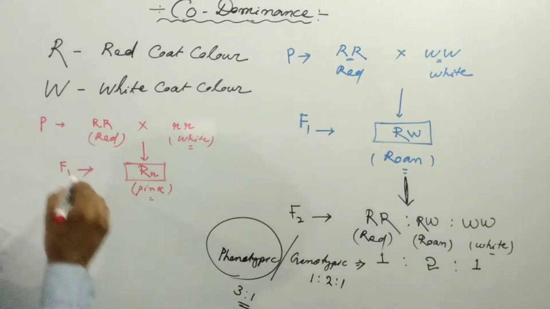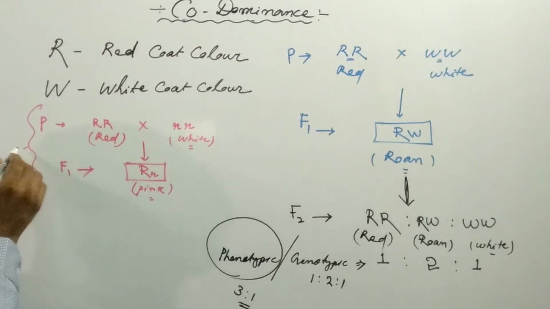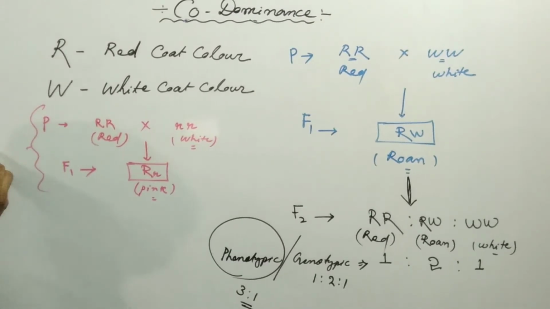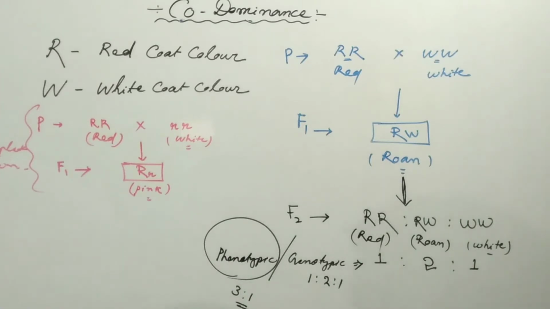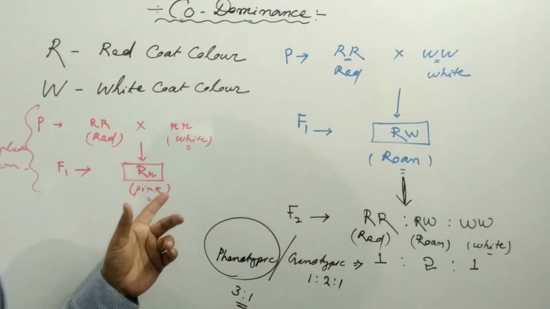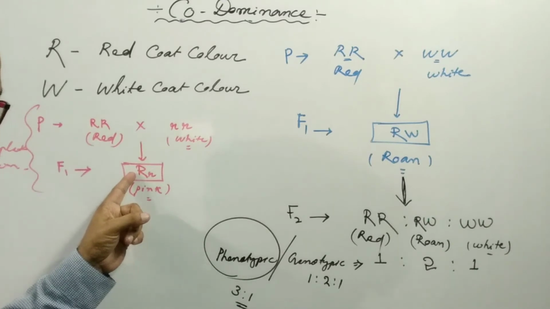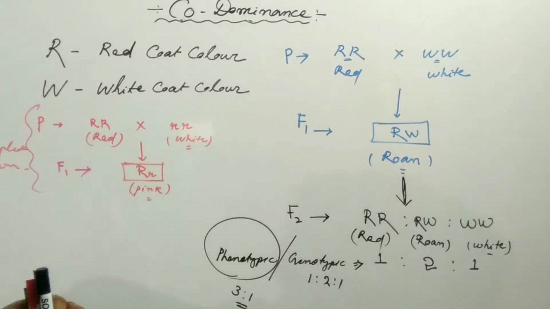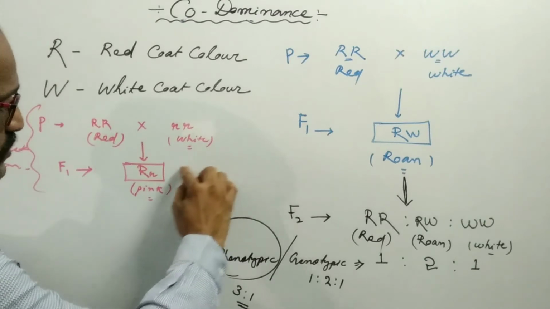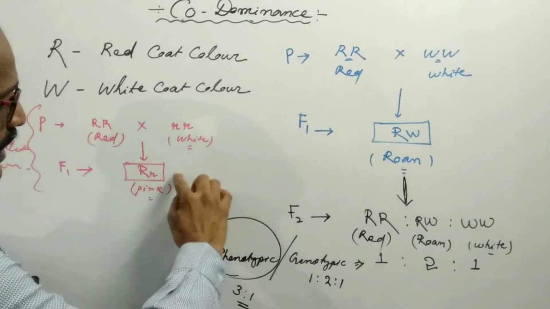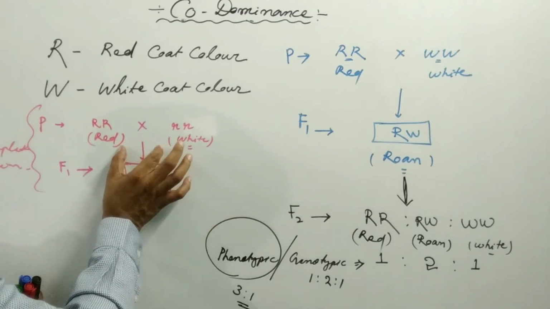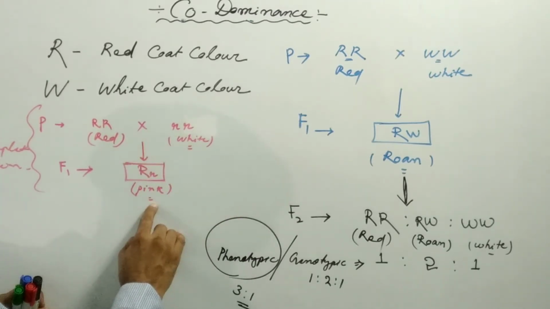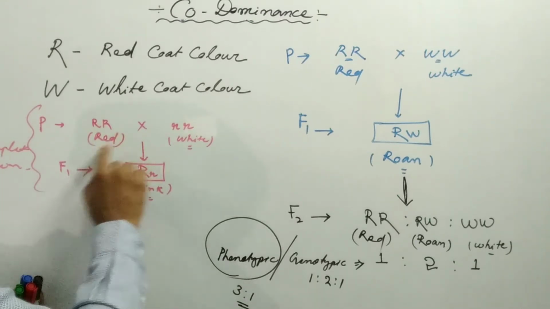Such inheritance we have already discussed in incomplete dominance. So in incomplete dominance, the heterozygous allelic form produces a blending effect, or the intermediate form of the parents. The pink color is the intermediate form of the red and the white.